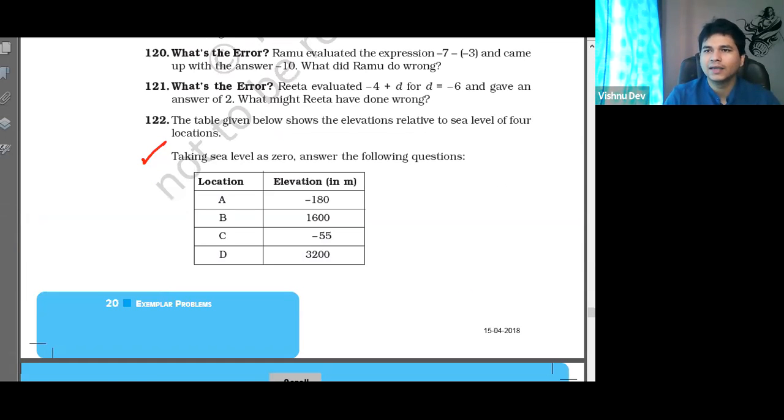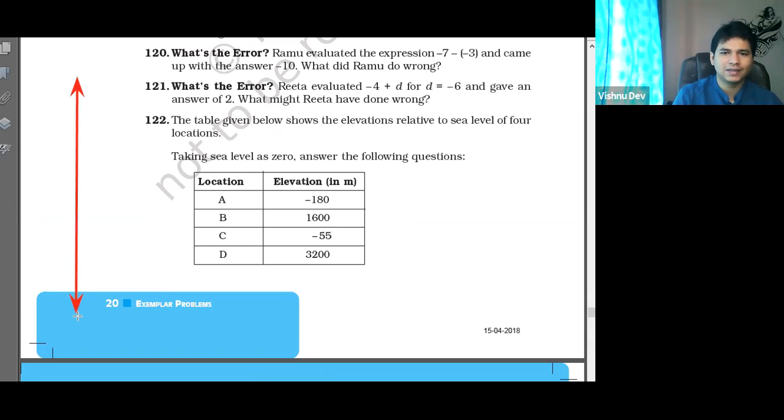See, again, negative means below, positive means above. Let us see. Sea level is 0. Remember everything. This is sea level. A is at minus 180.